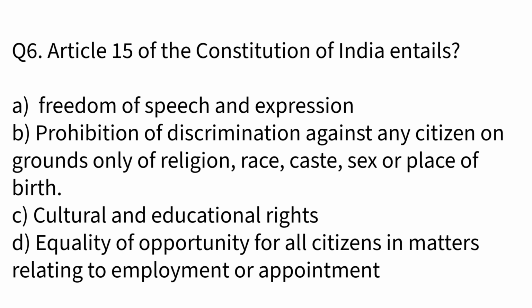The question number 6 is Article 15 of the Constitution of India entails option A is freedom of speech and expression, option B is prohibition of discrimination against any citizen on grounds of only of religion, race, caste, sex, or place of birth. Option C is cultural and educational rights. Option D is equality of opportunity for all citizens in matters relating to employment or appointment.